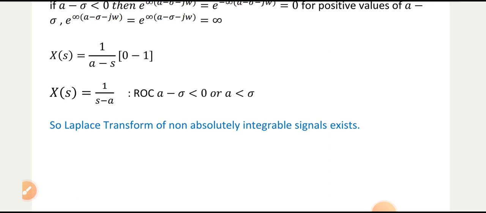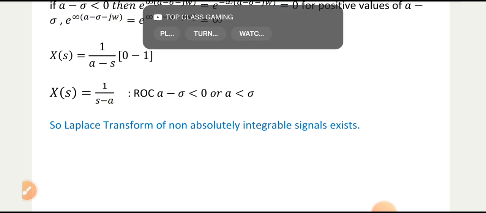Then in Laplace transform, we multiply that x(t) with e raised to minus sigma t. Then we checked whether the signal x(t) e raised to minus sigma t is absolutely integrable or not, and we have shown that it is. That means it has finite area over some region, called the region of convergence, which depends on the real value of s, that is sigma.